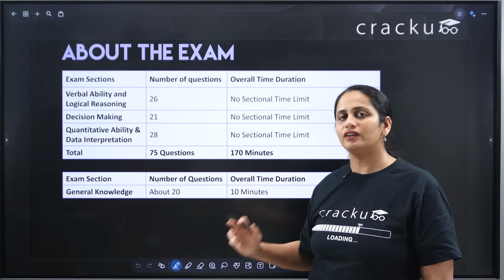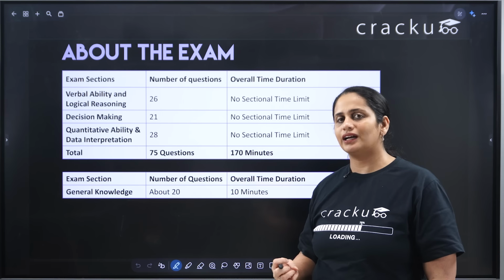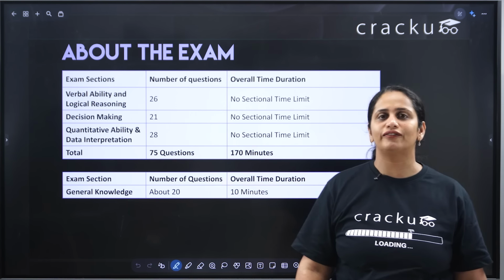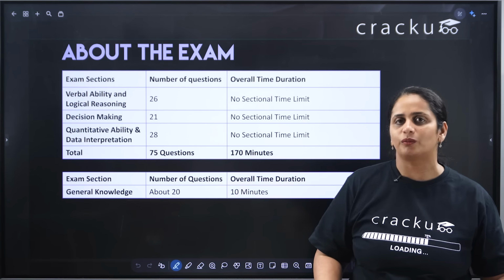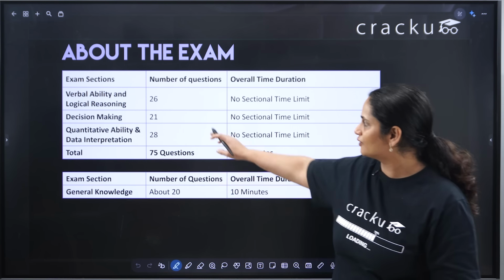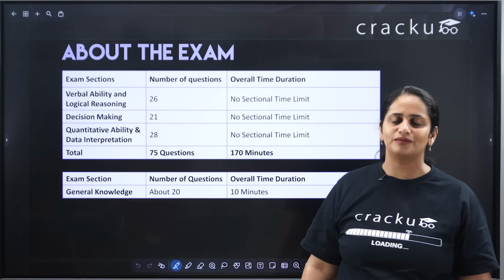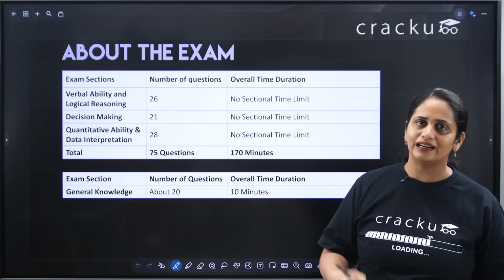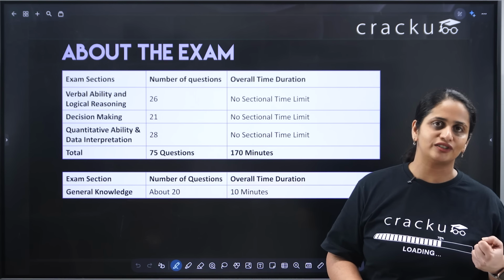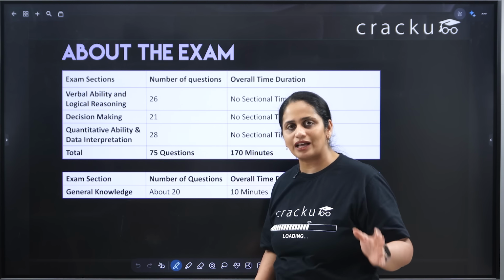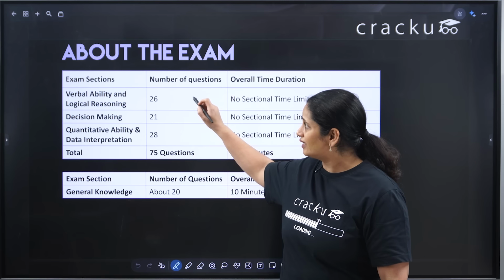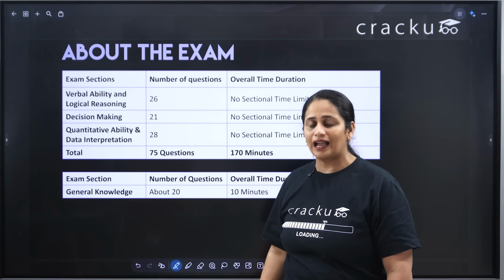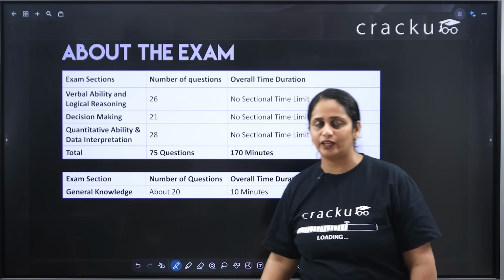Decision making is not a very scoring section. Remember that you have some time, and you have to maximize the overall score. You can think of it like a profit maximization or a linear optimization puzzle. Even if I spend more time, I have realized that in decision making I won't make that much more marks. So I try to minimize the time in decision making and give as much time as possible in QADI. I give less time in verbal ability, less time in decision making, and as much time as possible in QADI.